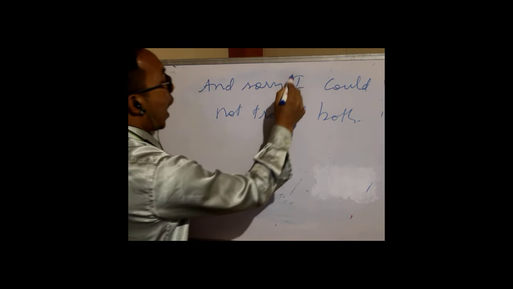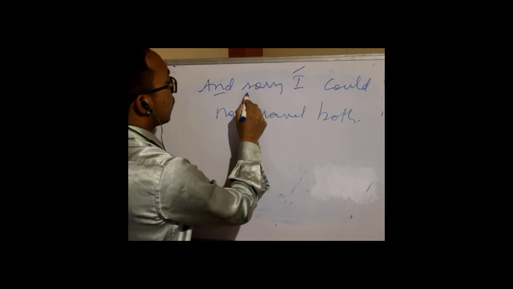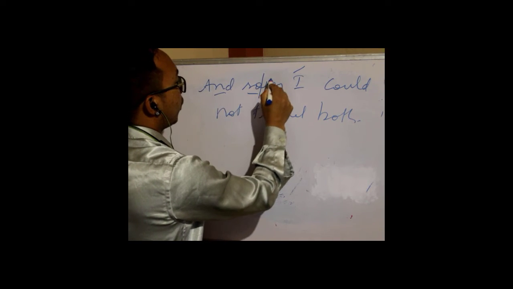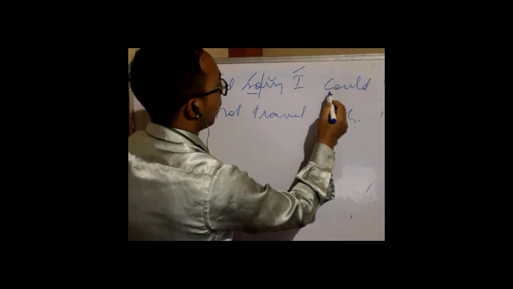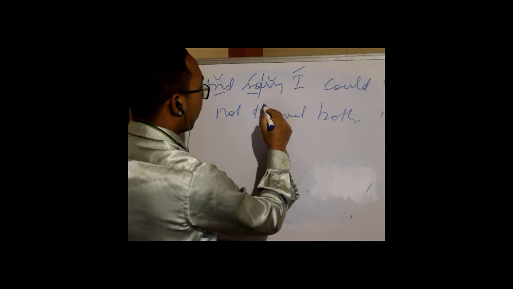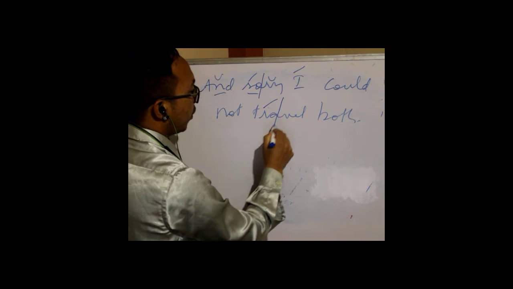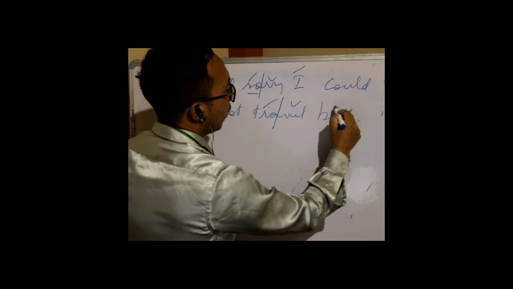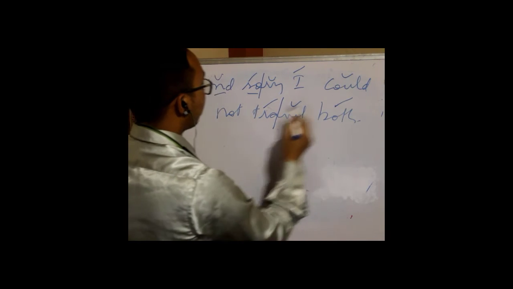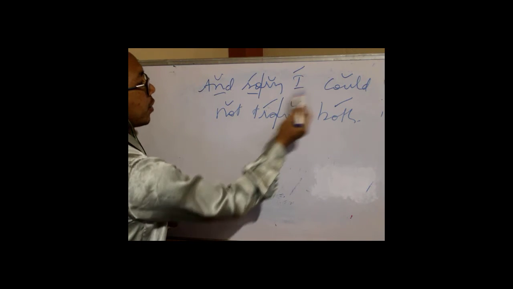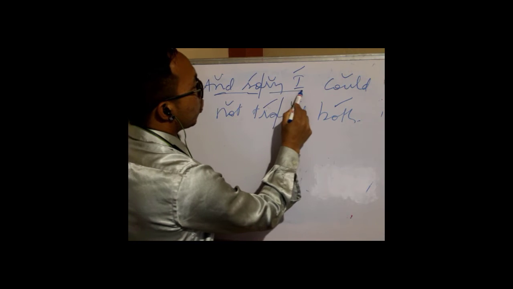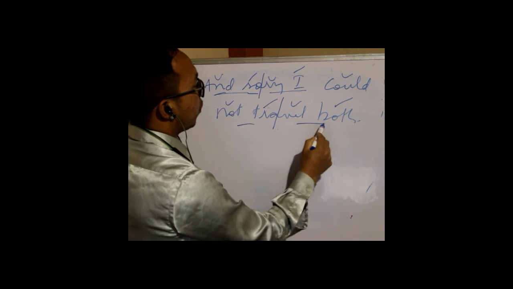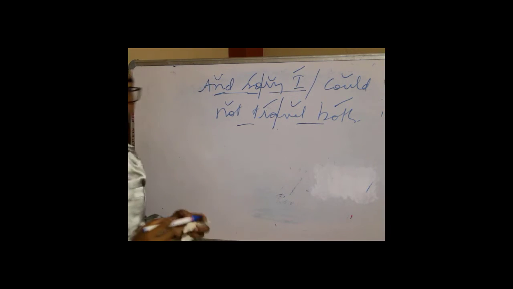And sorry I could not, so stress is here, both. So this is unstressed, this is also unstressed. So again here there is anapaestic, okay. So you can find that there are 1, 2, 3, 4. So basically there are 4 feet.